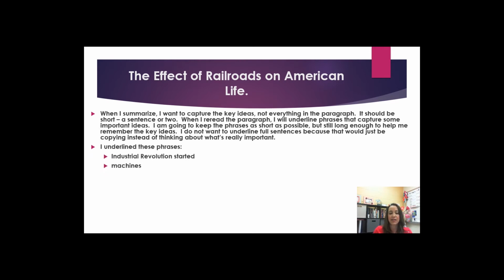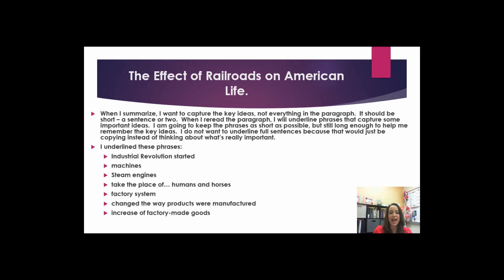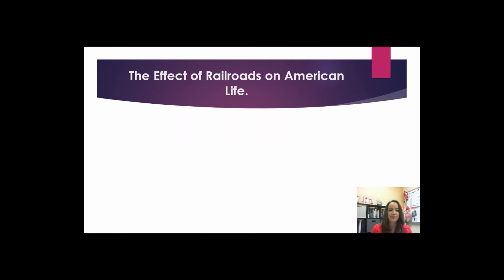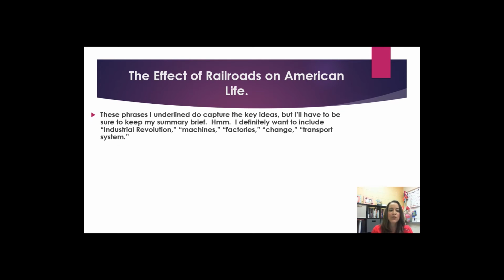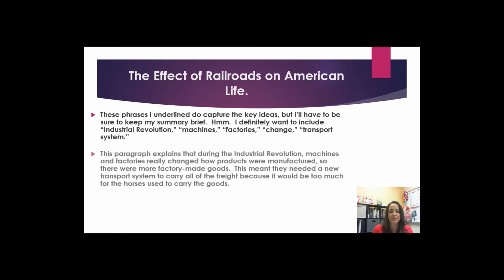Industrial Revolution started, machines, steam engines, take the place of humans and horses, factory system, change the way products were manufactured, and increase of factory-made goods. New transport system needed to carry freight. These phrases I underlined do capture the key ideas, but I'll have to be sure to keep my summary brief. I definitely want to include Industrial Revolution, machines, factories, change, and transport system.